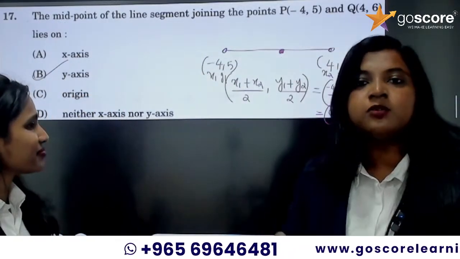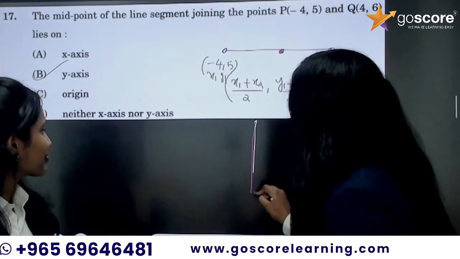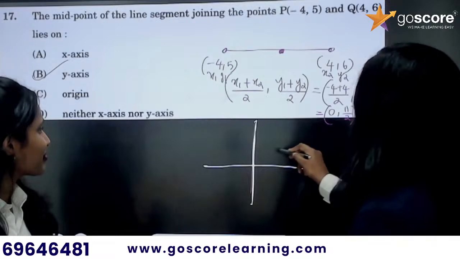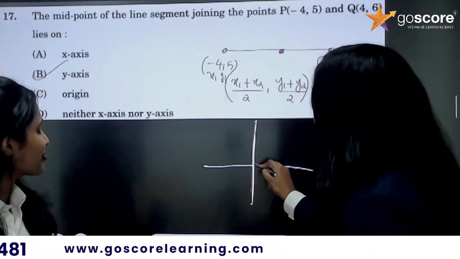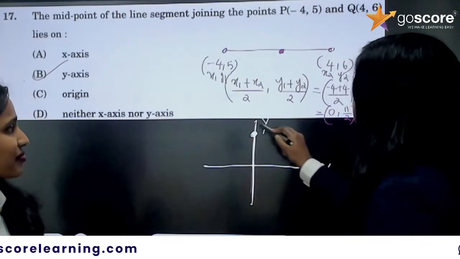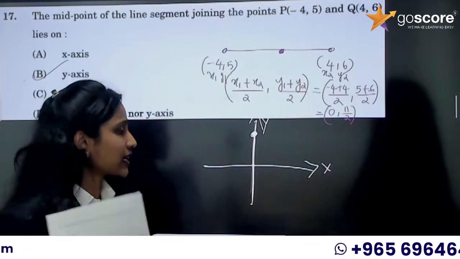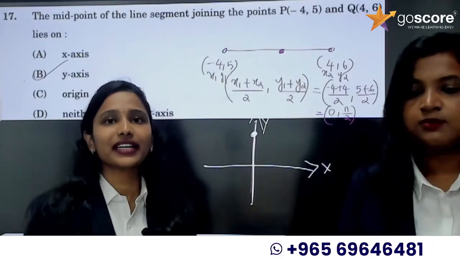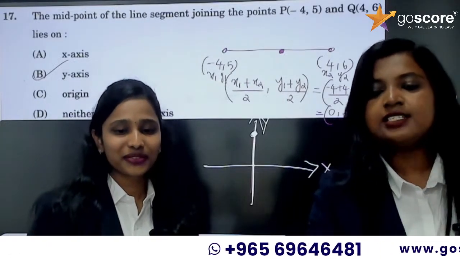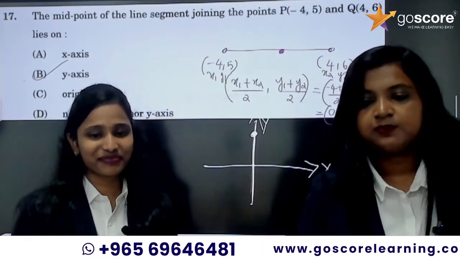If you have any doubts, just take a point. Just take 0, 2, or just take the same point 0, 11 by 2. So 0 is here, 11 by 2 somewhere here. So it is on the y-axis. If you have any doubts, just plot the point. That's it. So Sana got the correct answer. No one else is commenting. Why, guys? I think only Sana got the correct answer. Others are confused about this question. Is it like that?